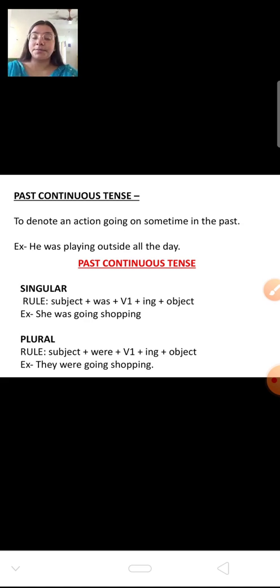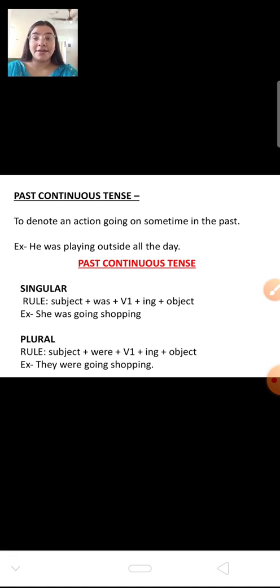The second category is past continuous tense. It denotes an action going on sometime in the past. He was playing outside all the day. That means when your mother complains about you to your father, she says that he was outside all day. Right now you are in the room, but all day you were outside. That means in the past, that action was taken, and it was for the whole day. Sometime in the past, we don't know what the exact time is, but sometime in the past.